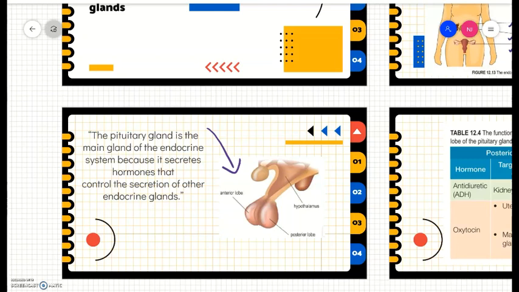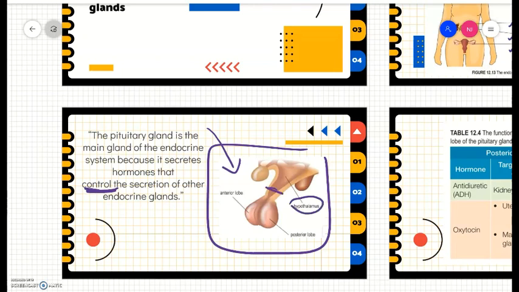If anyone asks why the pituitary gland is called the main gland, the answer is that it secretes hormones that control the secretion of other hormones. The pituitary gland is located just beneath the hypothalamus, so it is near the hypothalamus.